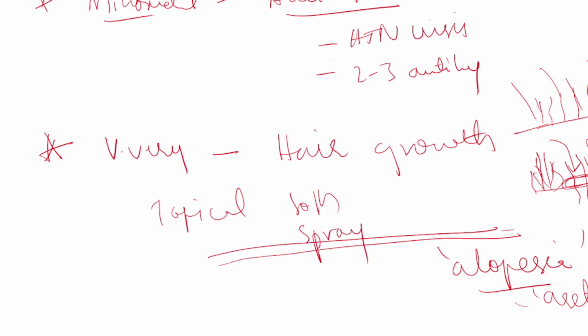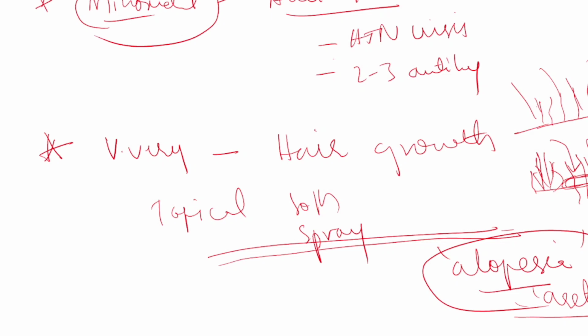If somebody comes to you, CVR doctors, right, and tells you that I am having hair loss, I am having alopecia areata, can you please suggest me something? In that case you can suggest minoxidil spray or minoxidil topical solution and tell them not to apply it wherever possible.